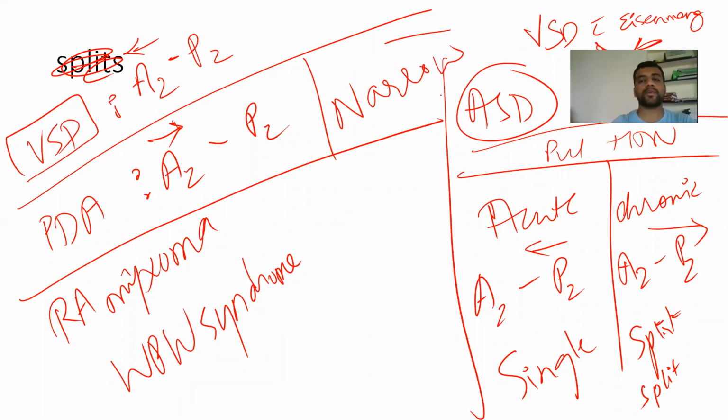So if you go on keeping one of the conditions, like if pulmonary hypertension is there, then what happens? If it is not there. So too many conditions you can explain like this.